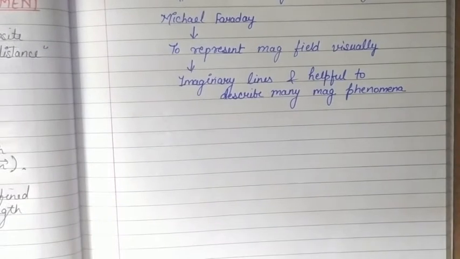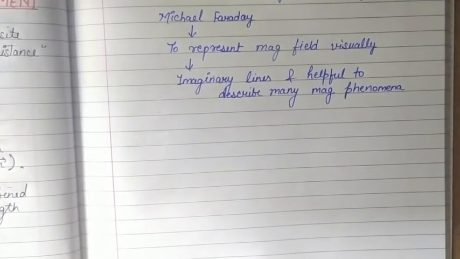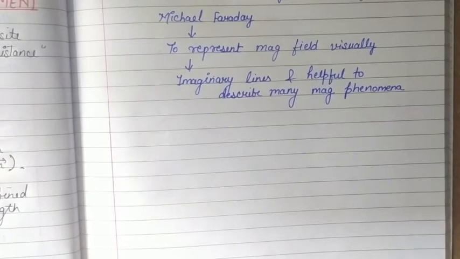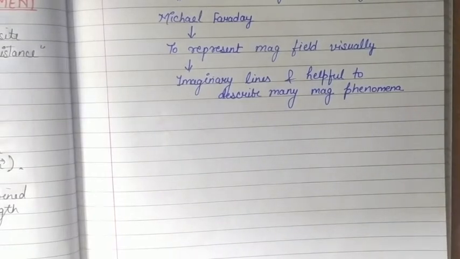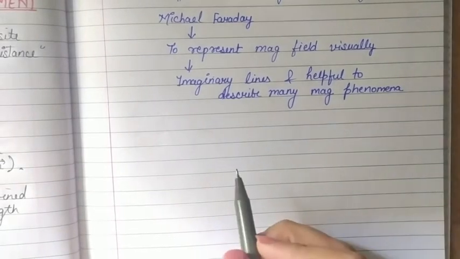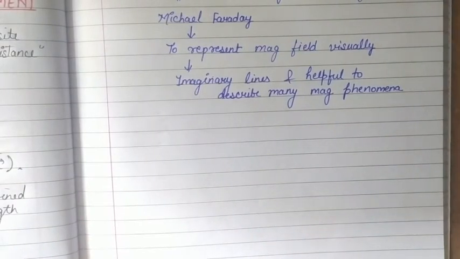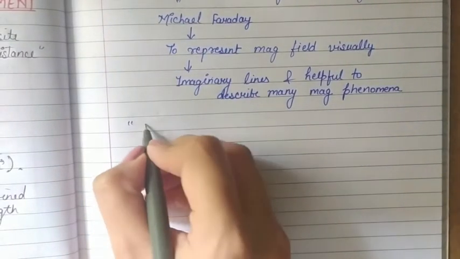So let's see how we can define magnetic field lines. As we said, these are the lines which represent magnetic field. To define these magnetic lines of force, we can say that these are the curves, the tangent to which at any point gives the direction of magnetic field at that particular point.